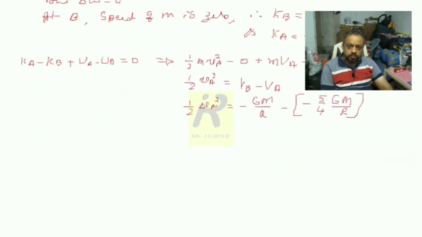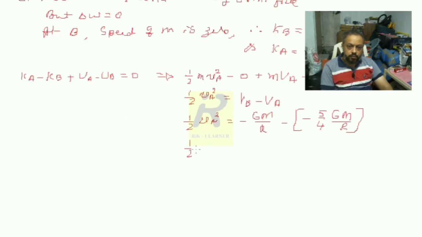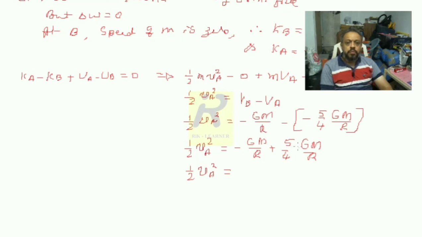Now I have to solve this further. Half Va square, where Va is the velocity at A, equals minus G m divided by R plus 5 divided by 4 G m divided by R. So half Va square equals 1 divided by 4, since 5 minus 4 is 1, into G m divided by R. So Va square is equal to 1 divided by 2 into G m divided by R.